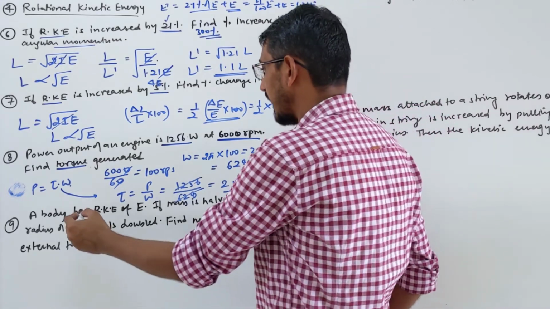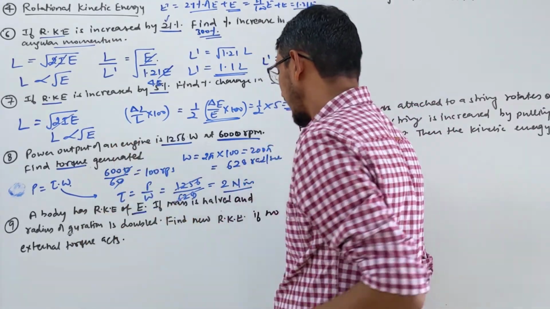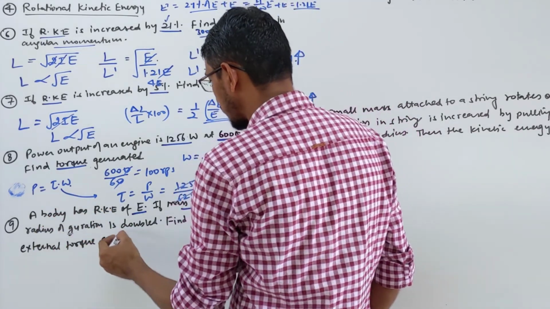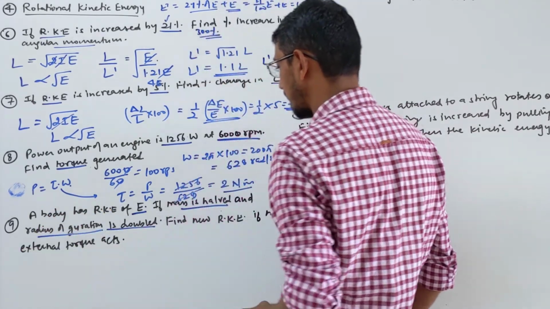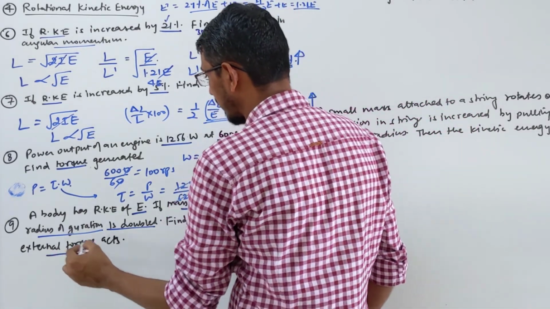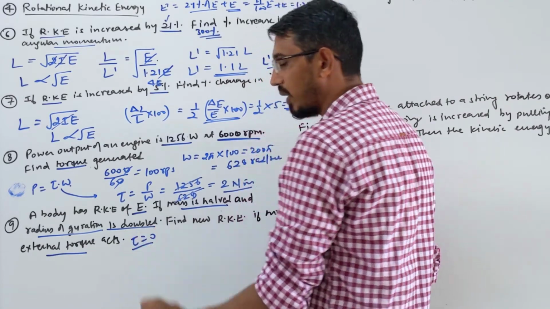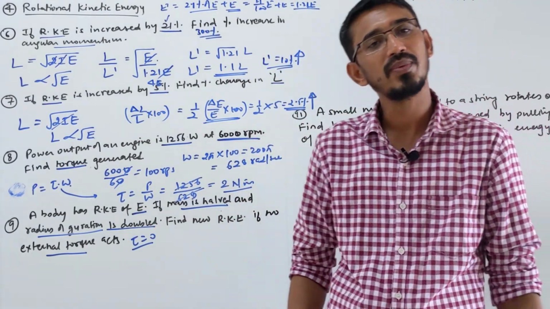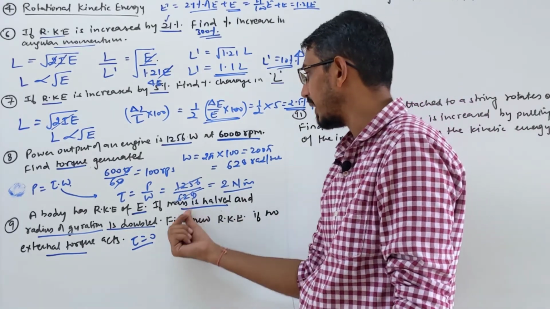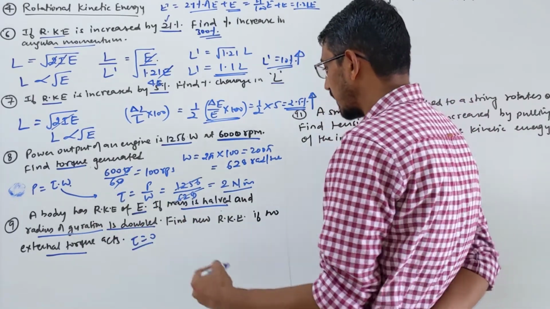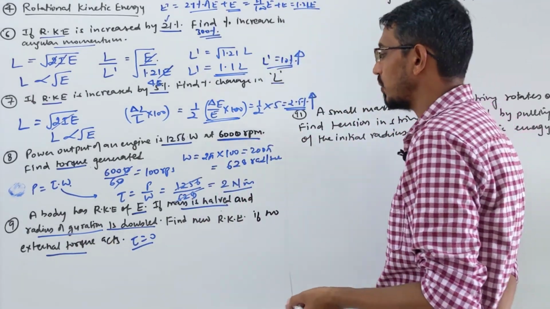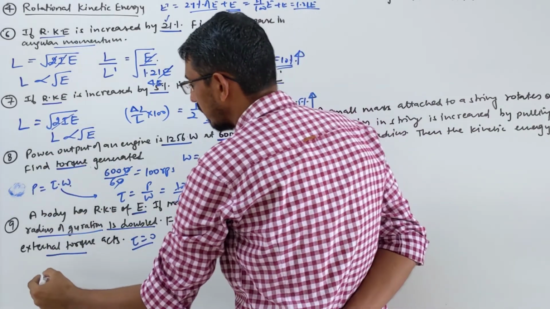It says the body has rotational kinetic energy of E. If mass is made half and radius of gyration is double, find the new rotational kinetic energy if no external torque acts. Torque is given 0. When no external torque is acting, you know that angular momentum is constant, right? Okay, so they are asking rotational kinetic energy in terms of mass and radius. Also, no external torque acting means angular momentum should be constant. So you can write energy in terms of angular momentum.